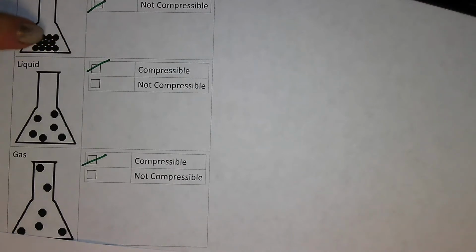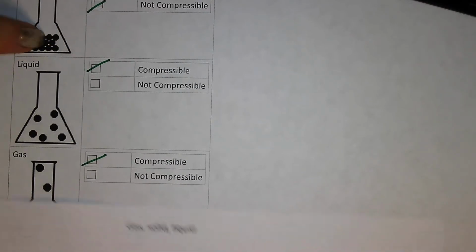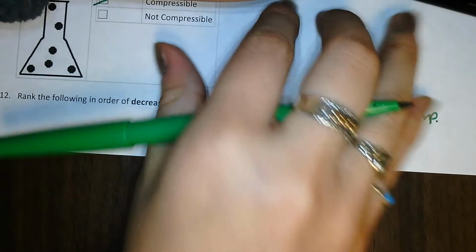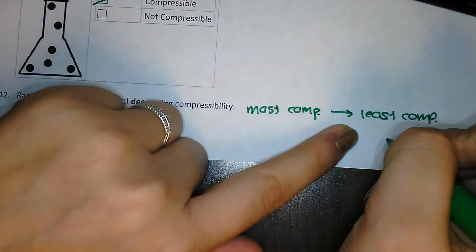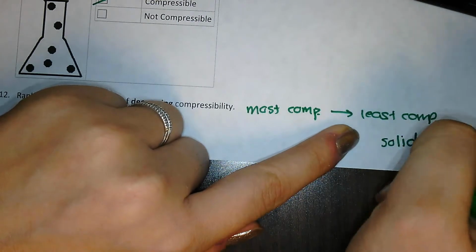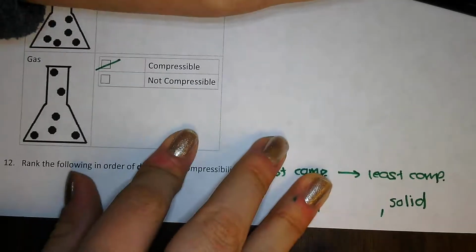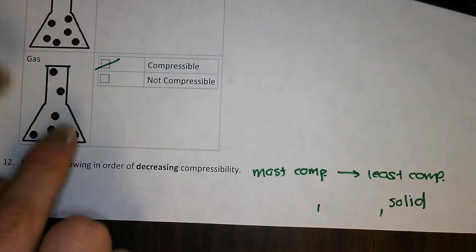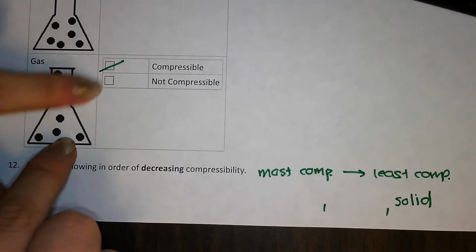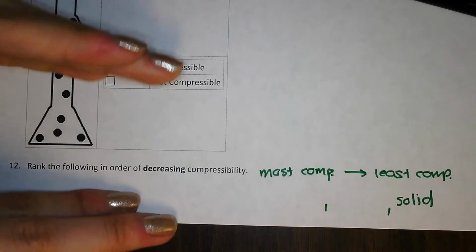They are not really compressible. They're the least compressible. So I'm going to say on my little spectrum that I drew here that my least compressible are solids. And I know that my most compressible are the ones that have the more ability to be squished together, and those are gases. They have a lot of space between the particles, a lot of room to be compressed.